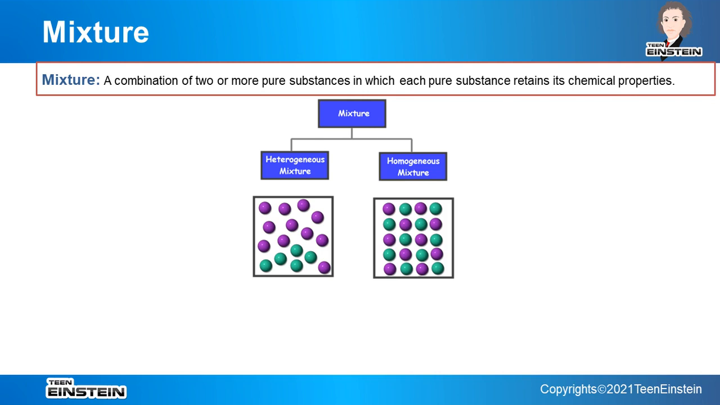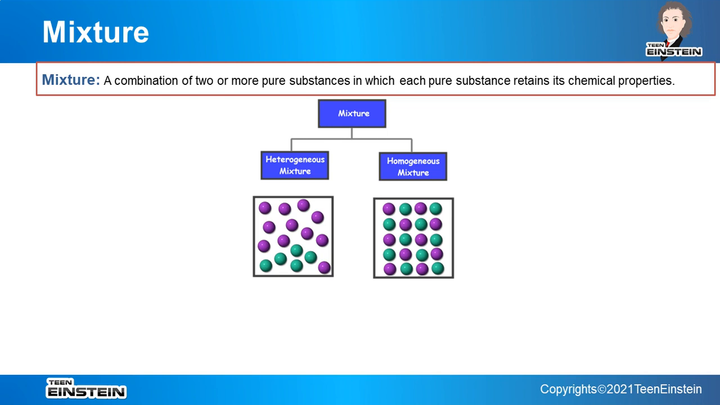What is the definition of mixture? Mixture is a combination of two or more pure substances in which each pure substance retains its chemical properties. That means if there is a mixture of, suppose, A, B, C, three substances, then all of these three substances will retain their individual chemical property that will not be destroyed after mixture formation.